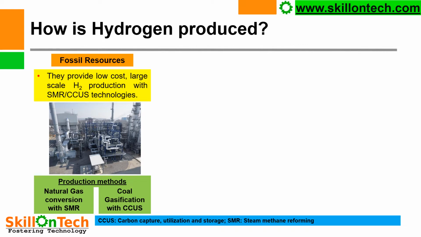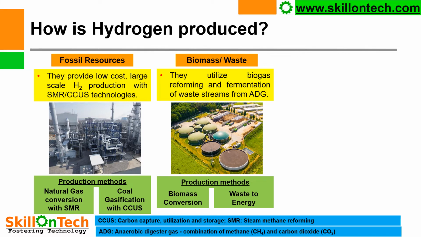Next method for the production of hydrogen is using biomass and waste. They utilize biogas reforming and fermentation of waste stream from ADG, which is anaerobic digester gas, and it is a combination of methane and carbon dioxide. So both biomass and waste is converted to hydrogen and thus energy.